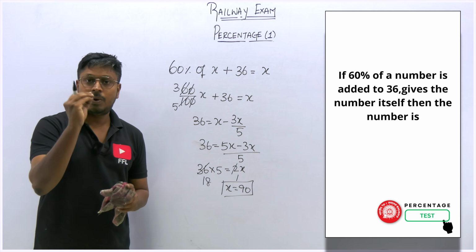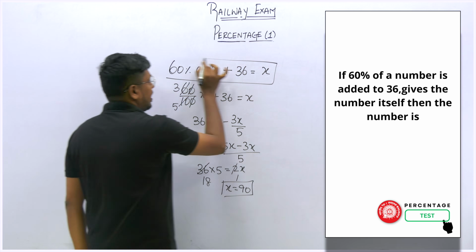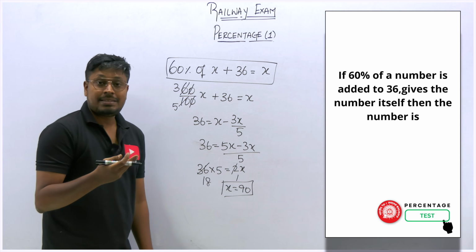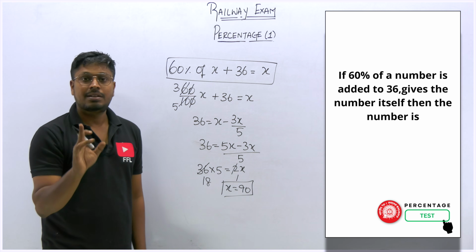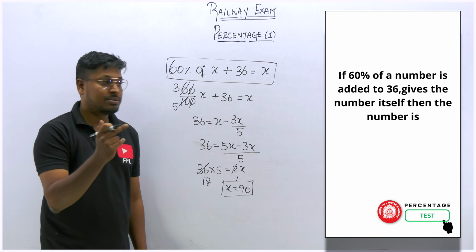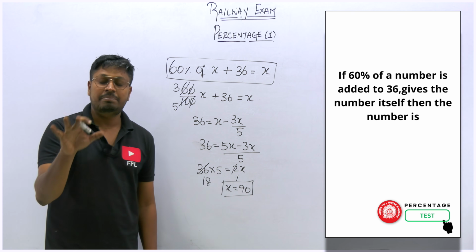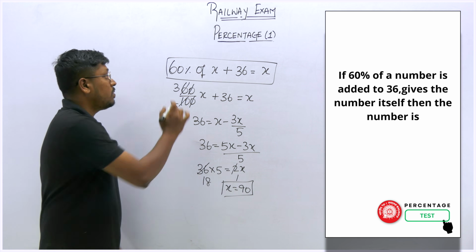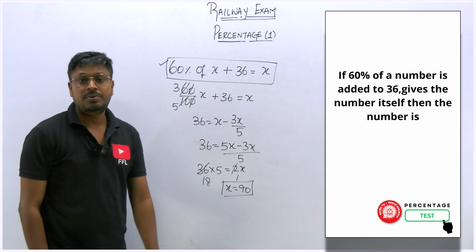But if you are a beginner or an intermediate student, try to frame an equation for every question and then solve it. Because there are many chances of making a mistake if you go with the options. So going with the options is not at all an easy way to solve most percentage questions. So be careful. If you are learning a shortcut, learn the traditional method also, how to write this equation. So the answer for this question is x is equal to 90.